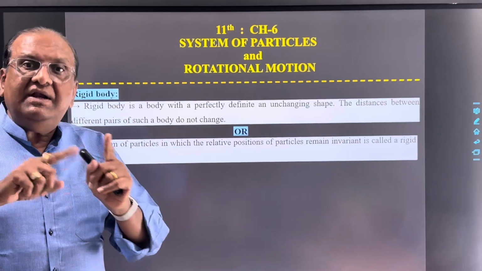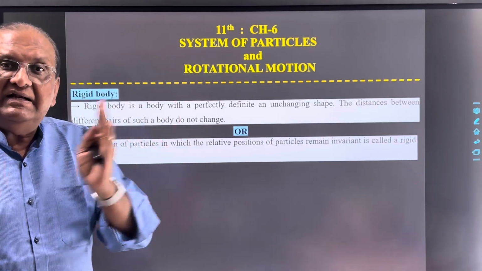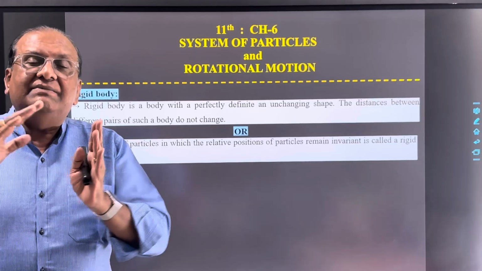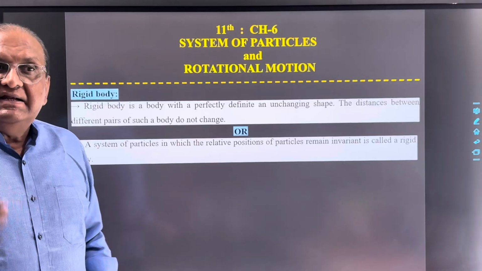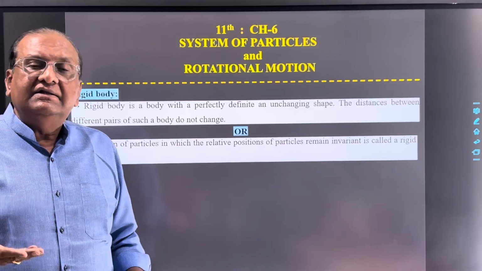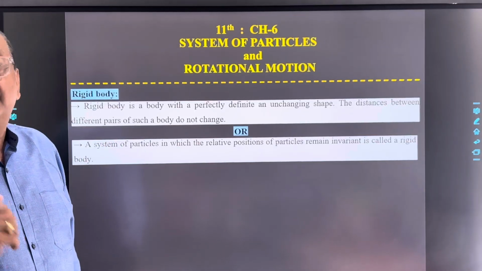A solid body can be deformed. Suppose we consider any solid body and we apply some external force on it. Then by increasing the force, the solid body can be deformed.